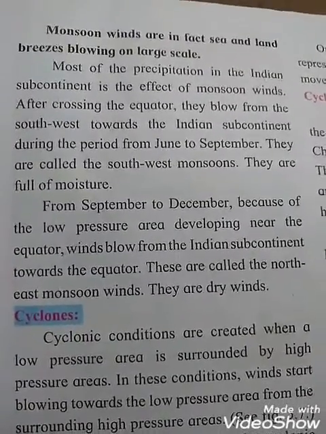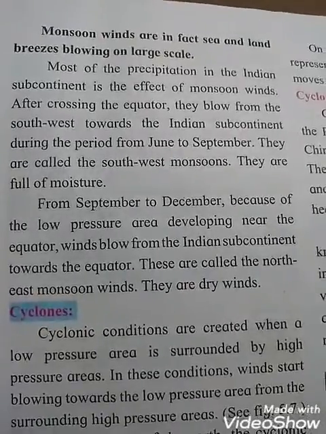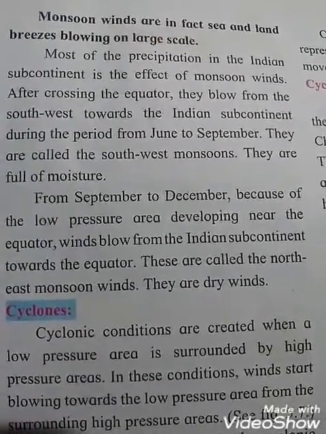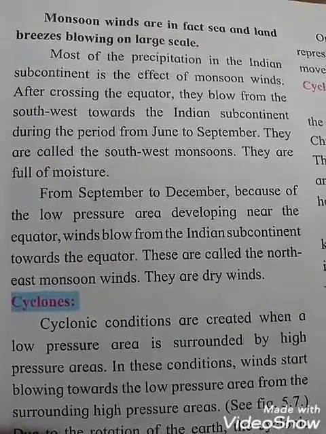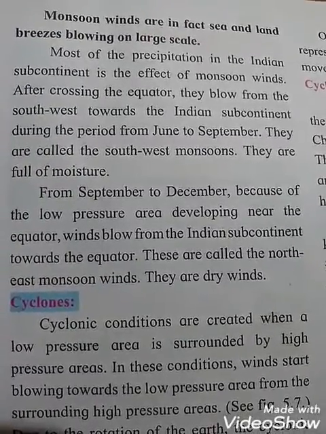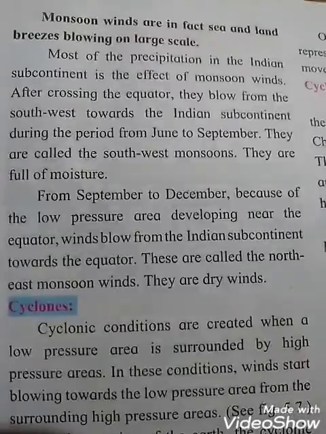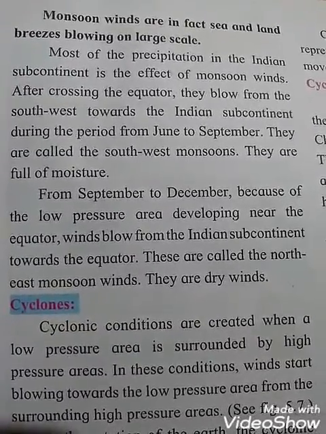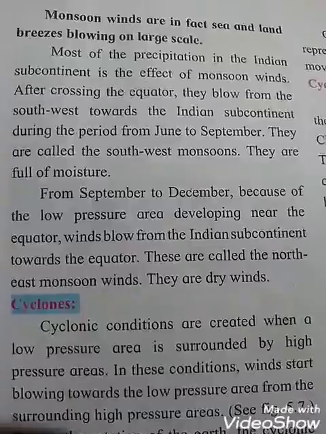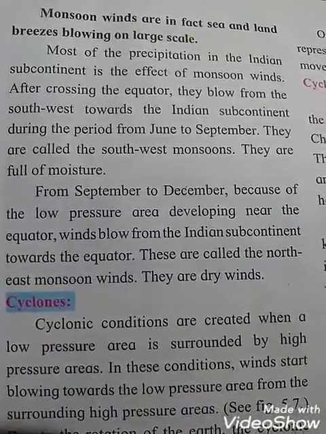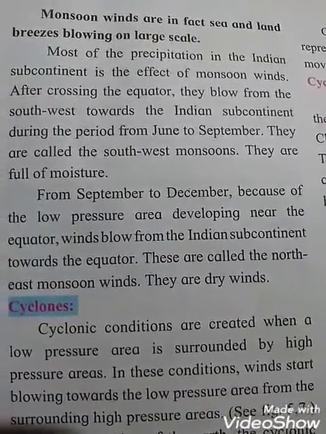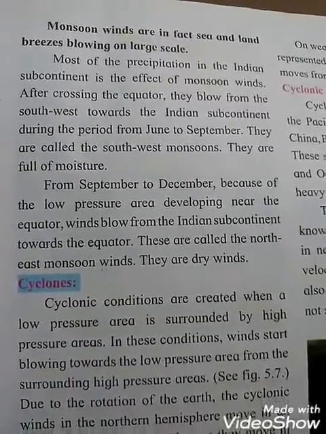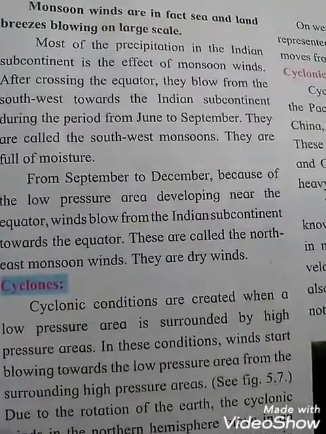And from September to December, because of the low pressure area developing near the equator, winds blow from the Indian subcontinent towards the equator. These are called the northeast monsoon winds. And they are dry winds. Dry means they are very dried winds.